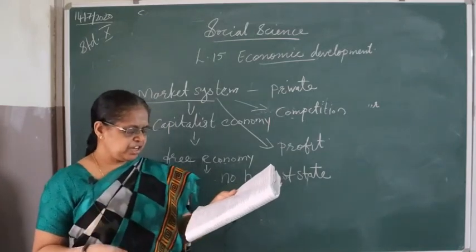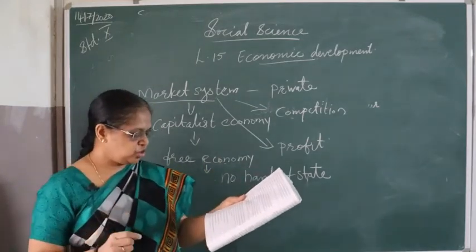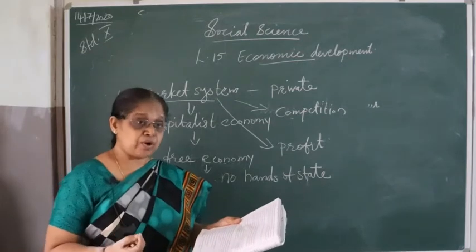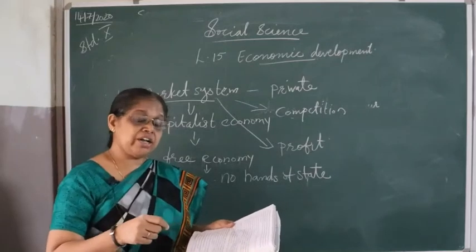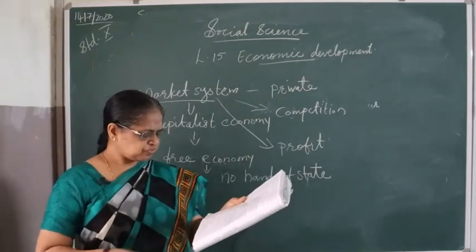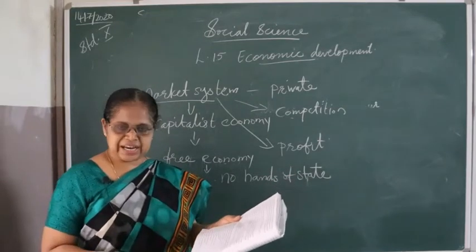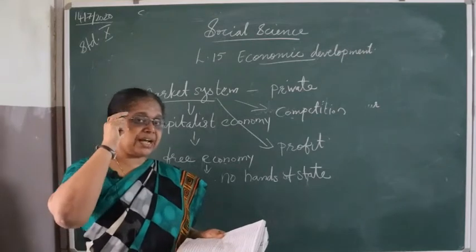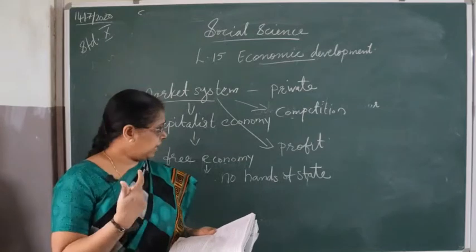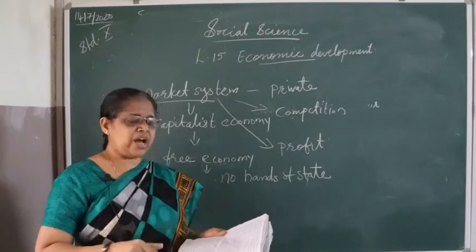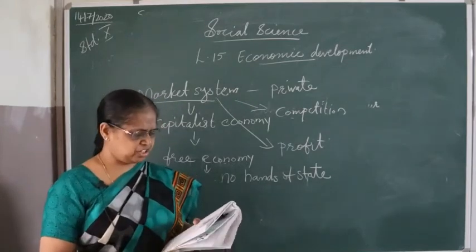Then government interference is not there in this system, no hands of the state, and distribution of resources is based on profit. It means whichever resource they use, they get more profit. According to that way they distribute the resources. And economic decisions are taken while keeping price mechanism in mind, that means how much profit he can get. According to that, he takes the economic decisions and changes his decisions accordingly.